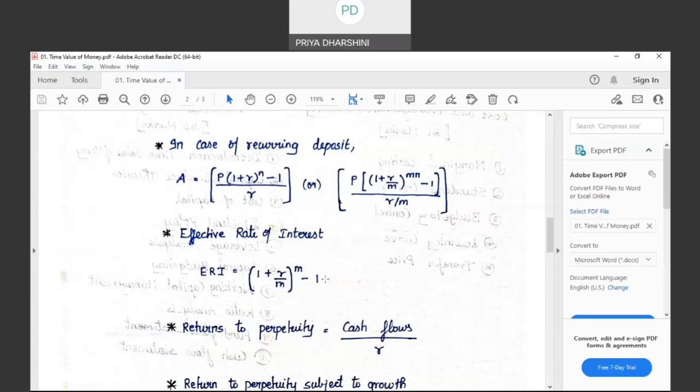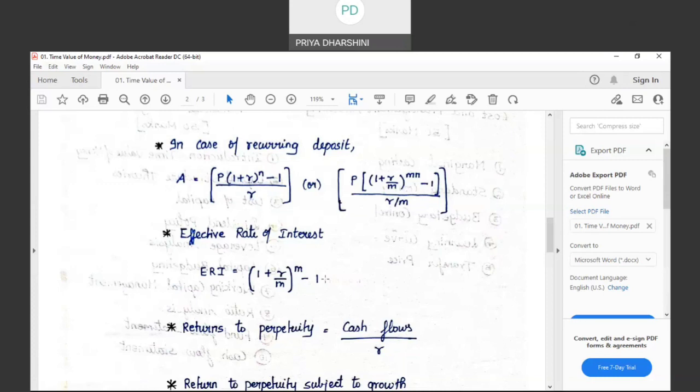Now, are you able to understand what I am trying to convey? 1 lakh invested on January 1st. On June 30th, I will pay 5% interest, which will be 5,000 rupees. So 1 lakh 5,000 will be the value of investment on June 30th. For the remaining 6 months, I will find 5% interest on 1 lakh 5,000, which will be 5,250.